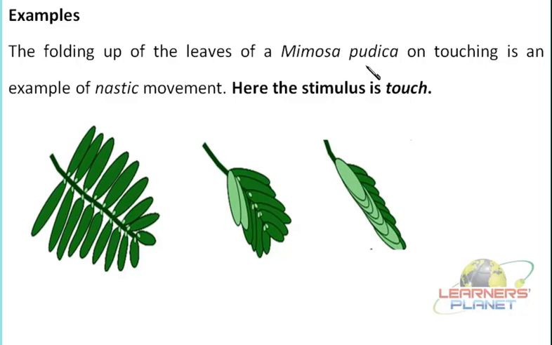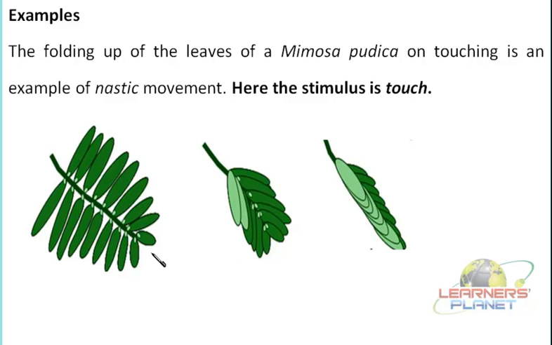If there is any such plant in your surrounding and you touch the leaves or a particular part of the plant, what do you observe? You will find that these leaves start folding towards inside, you can say they start shrinking and they just get drooped up towards inside, and this is how the movement is observed. Now this movement is observed immediately. It is a fast process, right?